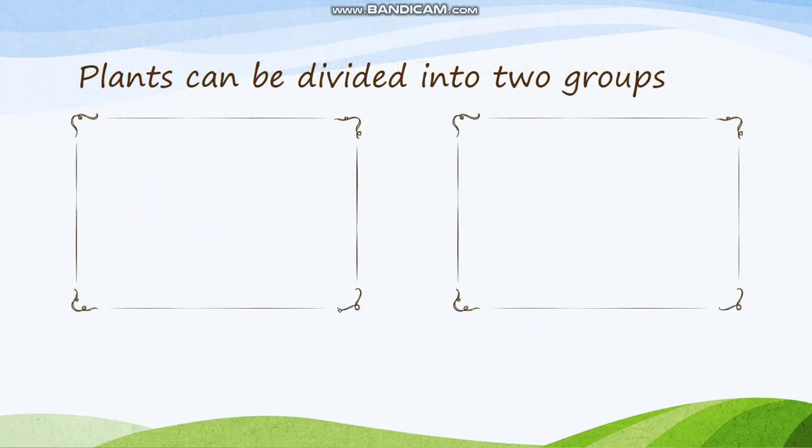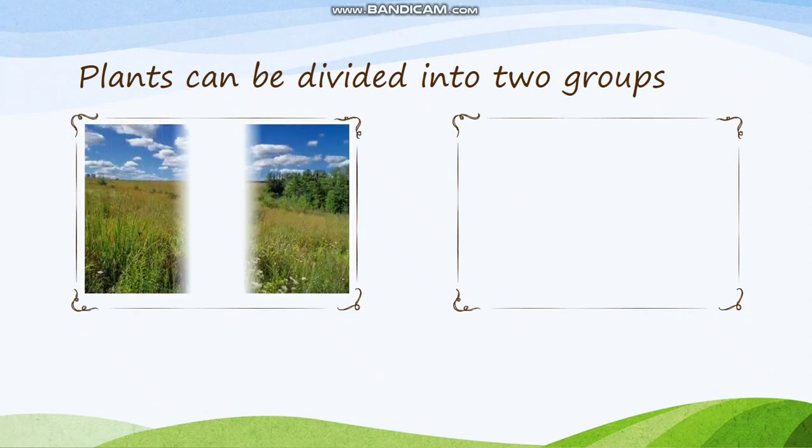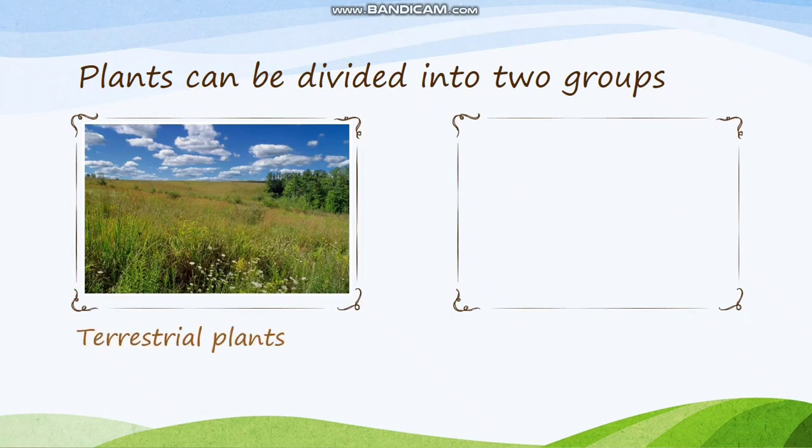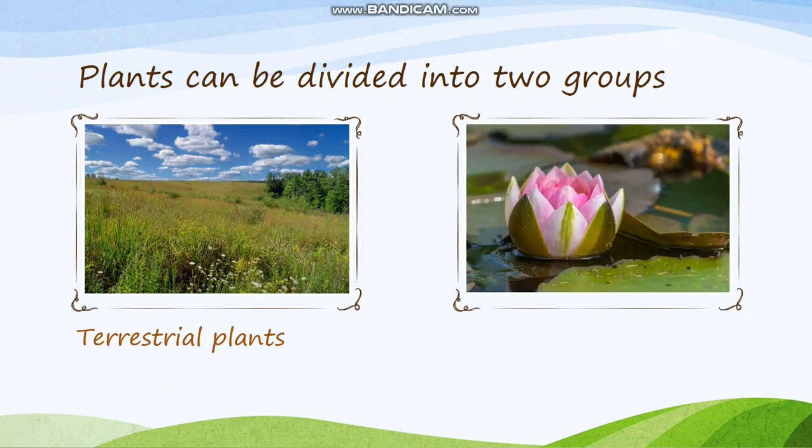Now, let us talk about the division of plants. The plants have been divided into two groups. First is the terrestrial plants. Terrestrial plants are the plants that grow on land. There are different types of terrestrial plants depending on the condition they grow in. And the second is aquatic plants. Aquatic plants are the plants which grow in water or on water.